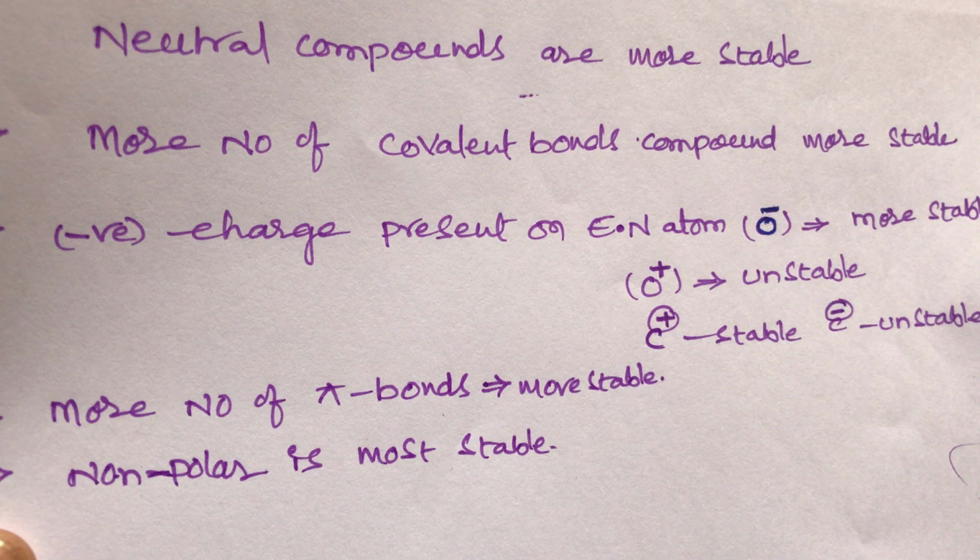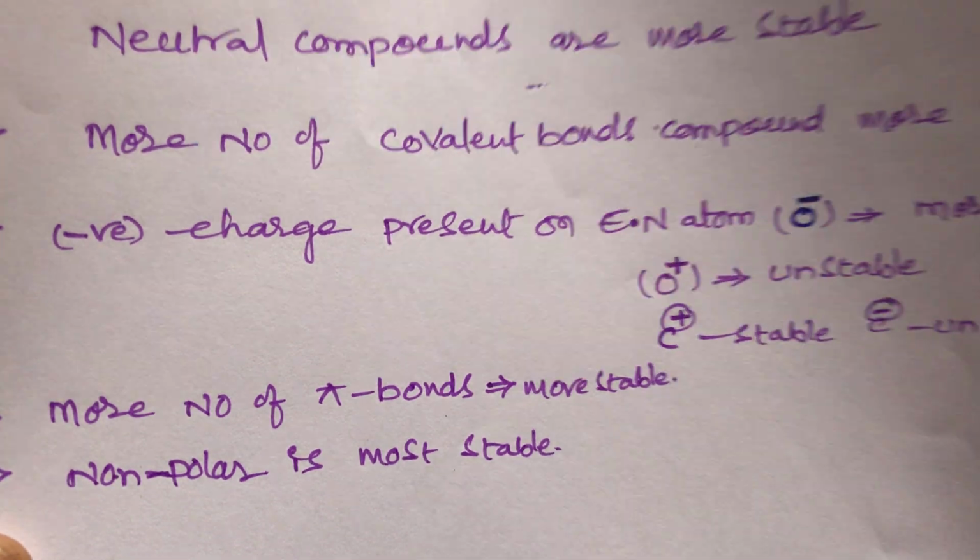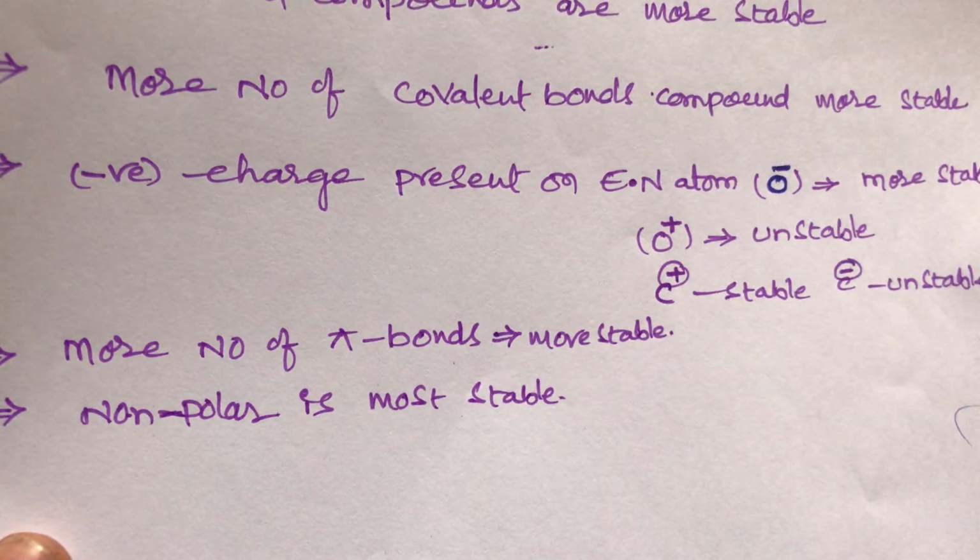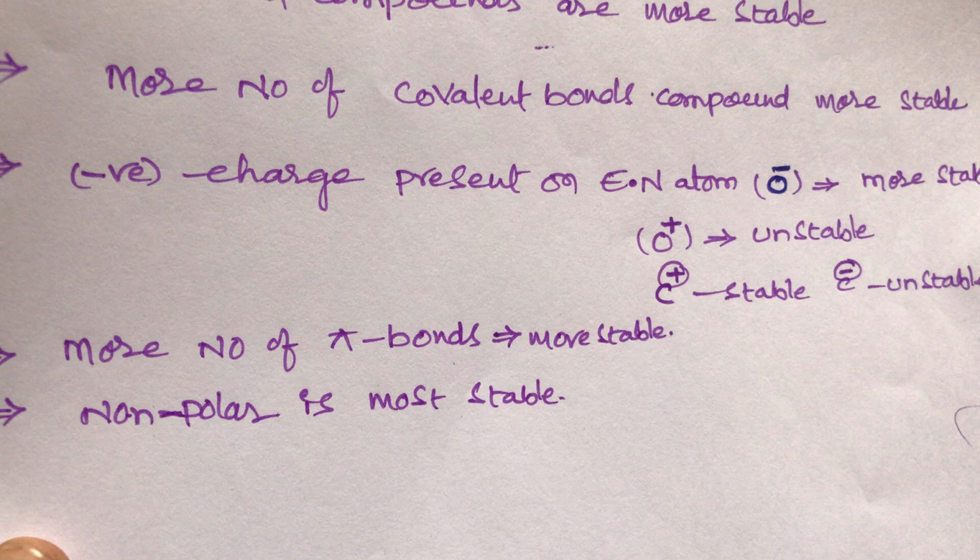And one more example, that is nitrogen. If nitrogen has a negative charge, that is also more stable. If nitrogen has a positive charge, that is unstable. This is the simple trick, students. Now the fourth point: more number of pi bonds is always more stable, and non-polar compounds are also more stable. These are some important key points for stability of resonance.